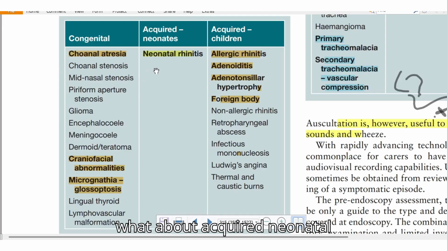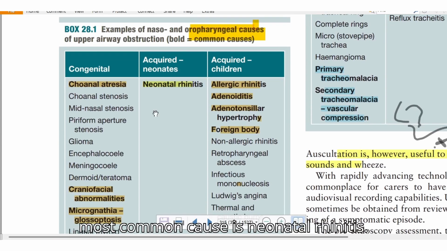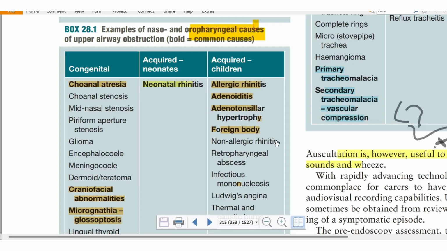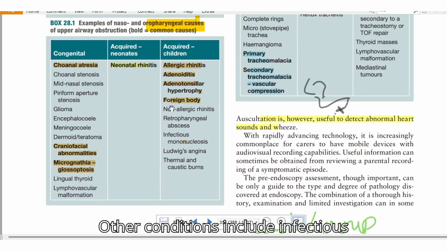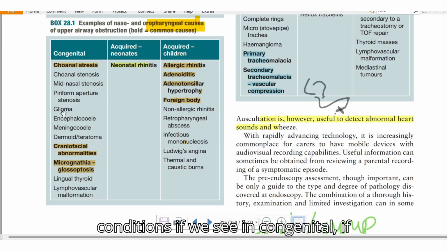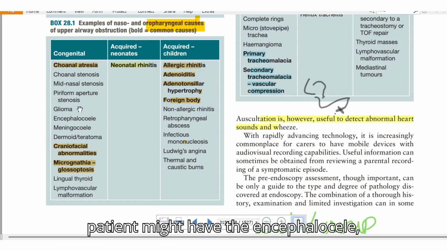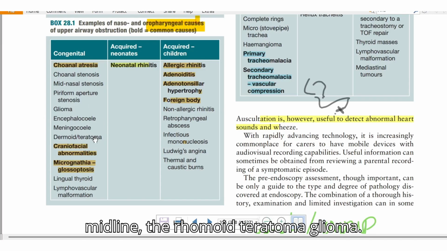And what about acquired neonatal nasopharyngeal obstruction? The most common cause is neonatal rhinitis. The acquired causes include allergic rhinitis, adenitis, adenotonsillar hypertrophy, and foreign bodies. Other conditions include infectious causes. In congenital cases, if the patient has polyps in the nose, the patient might have an encephalocele or meningocele, and some swelling in the midline, such as a dermoid, teratoma, or glioma.